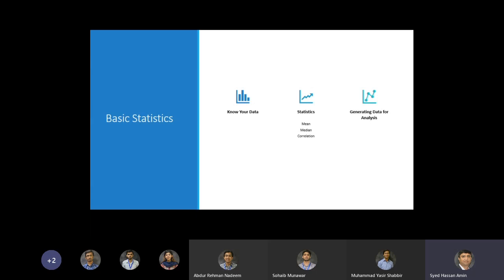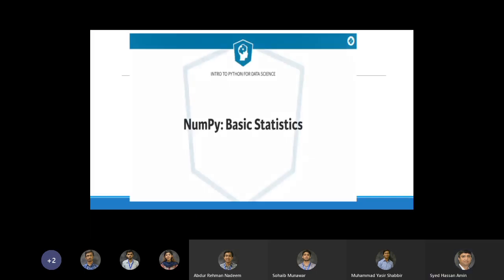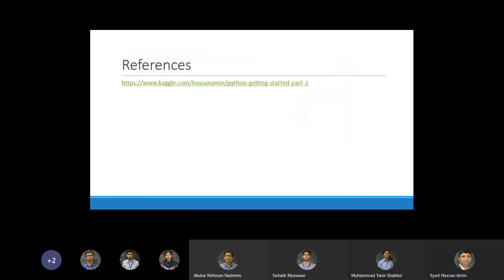That might help you to see the data quality issues in your data. That might help you to generate additional data points for better analysis and so on. I have got a Kaggle notebook with all these examples.